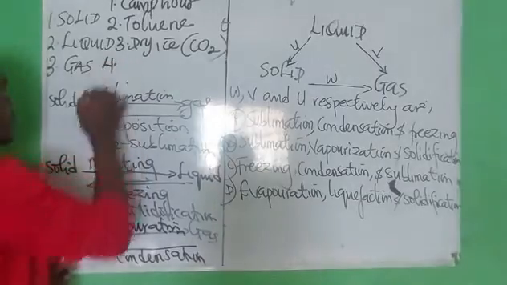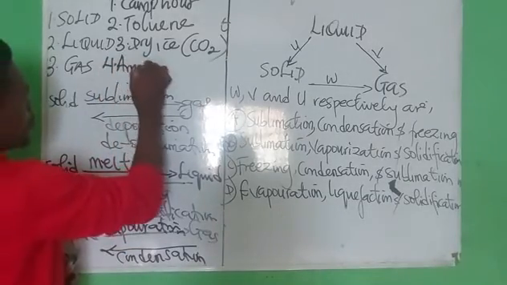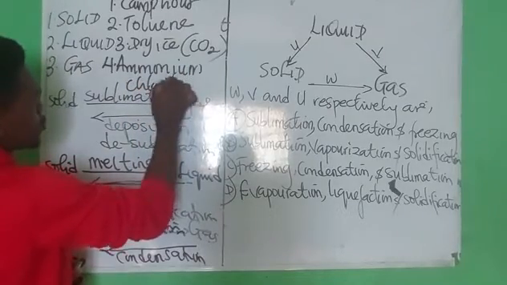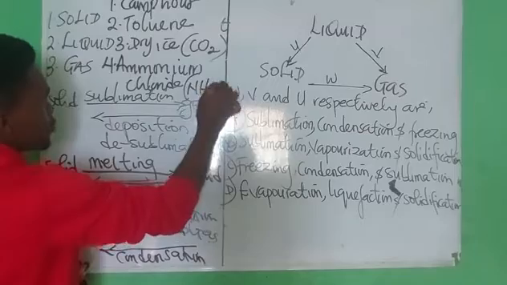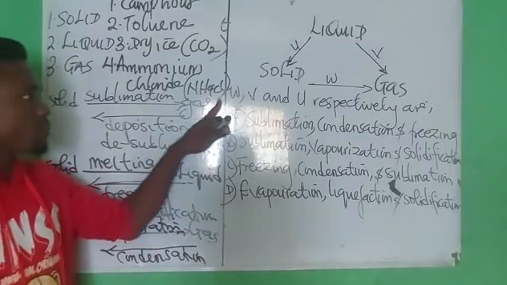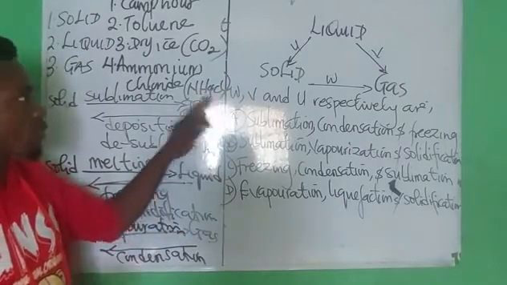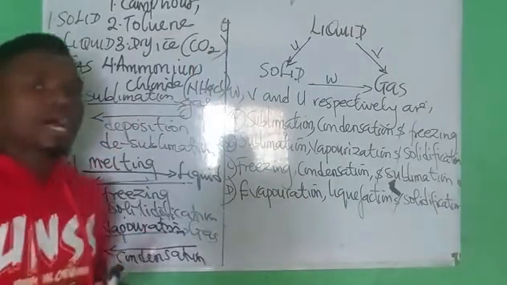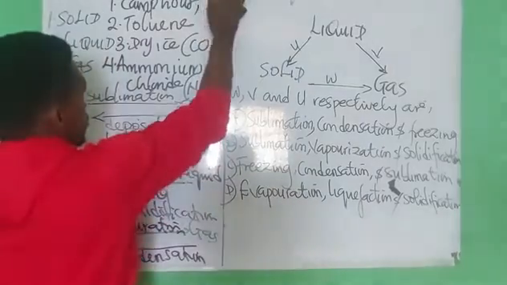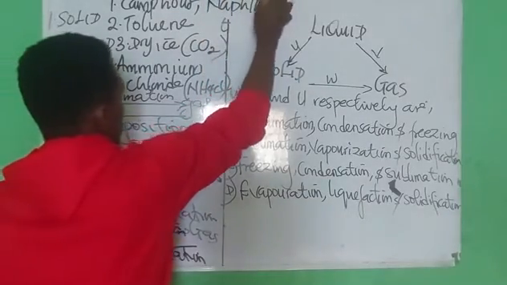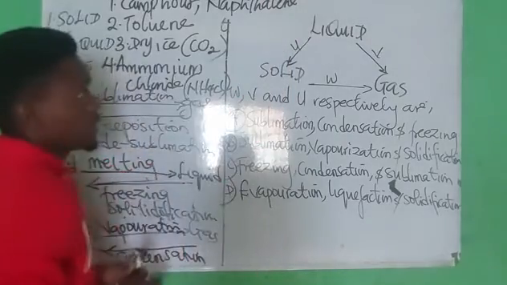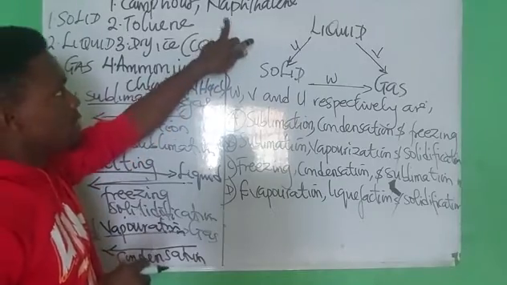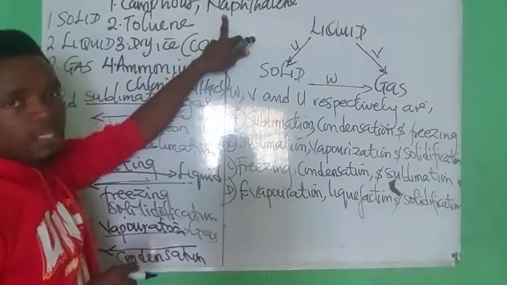Another example of a salt that can undergo sublimation is ammonium chloride, NH4Cl. Another example of a solid that can undergo sublimation is naphthalene.